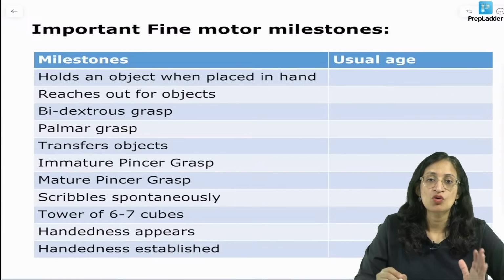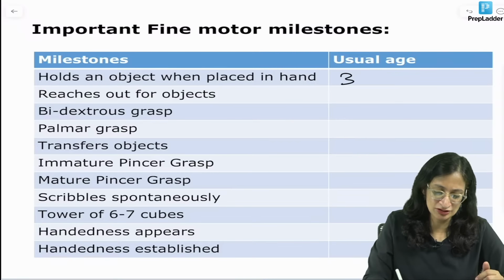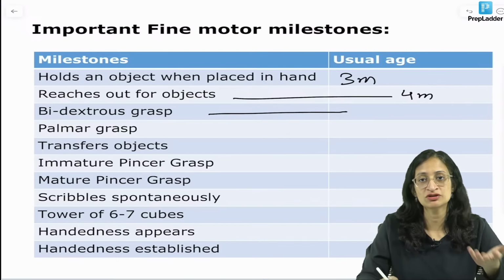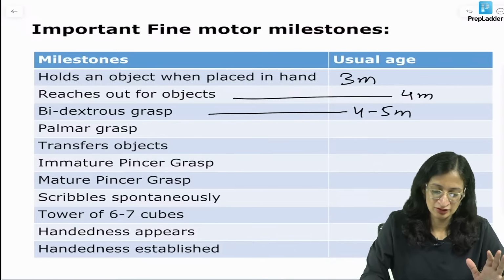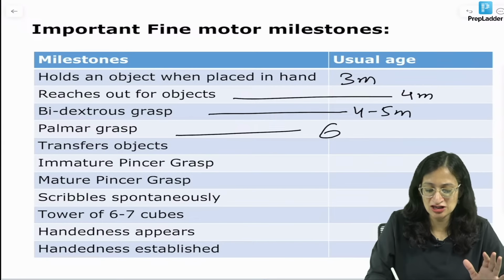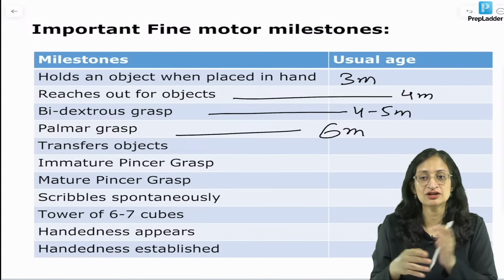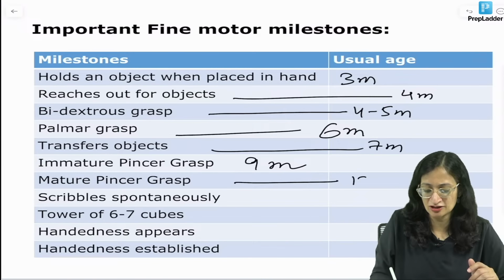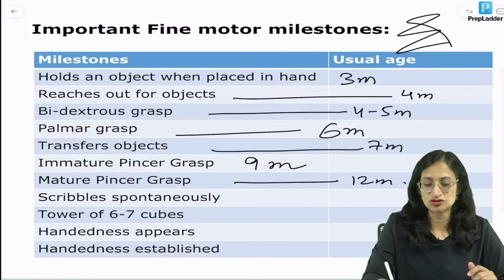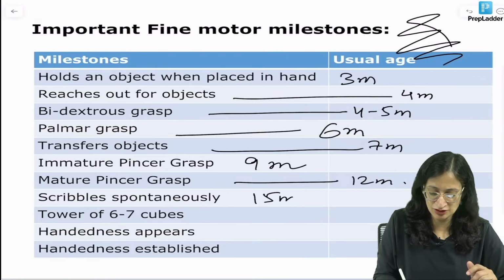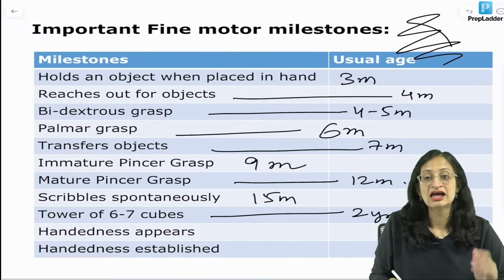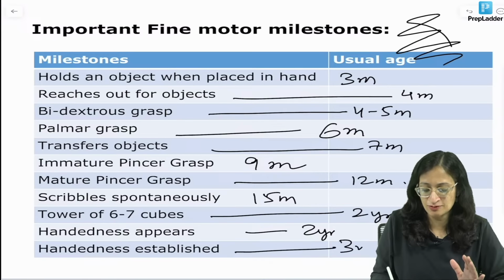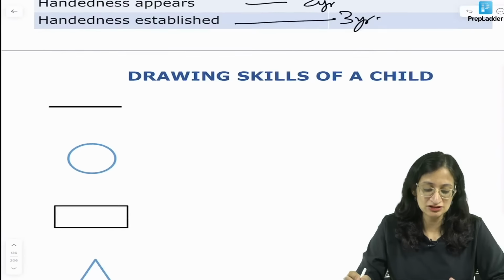So, fine motor: holds an object when placed in hand at 3 months, reaches out for objects at 4 months. Bidextrous grasp, holds with both hands, at 4 to 5 months. Palmar grasp or unidextrous grasp at 6 months. Transfers objects from one hand to another at 7 months. Immature pincer grasp 9 months, mature pincer grasp 12 months. Scribbles spontaneously at 15 months. Tower of 6 to 7 cubes at 2 years. Handedness appears at 2 years and is established by 3 years. Okay. So, these are some important fine motor milestones.